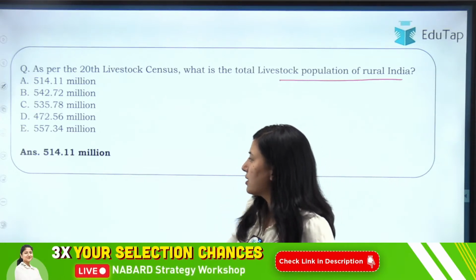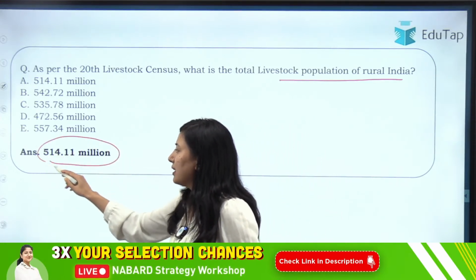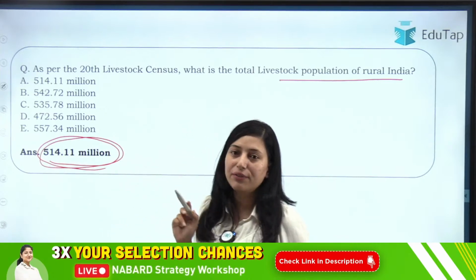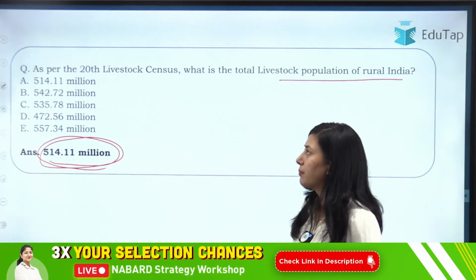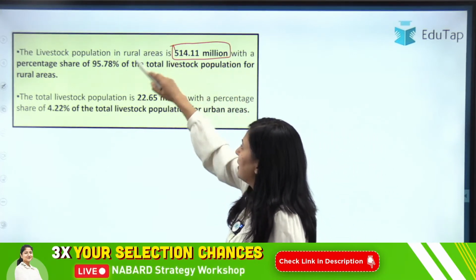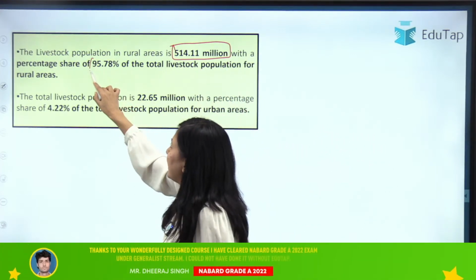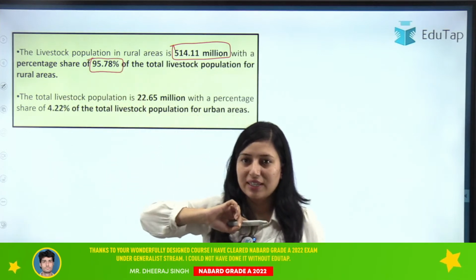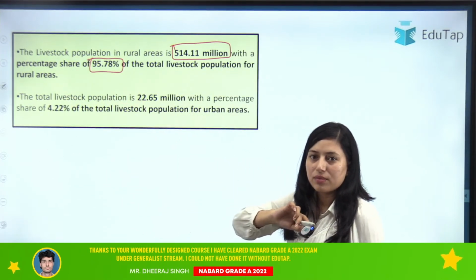Students, the right answer for this question is 514.11 million. The rural population of livestock is 514.11 million. So if we talk about the rural population, it is 514.11 million and the percentage share is 95.78%. Clear?